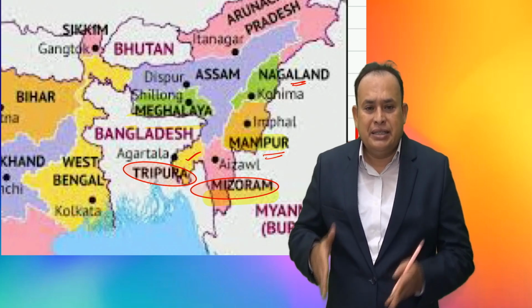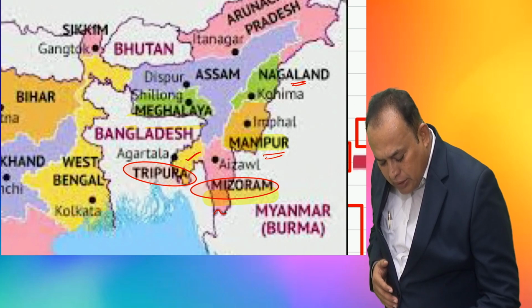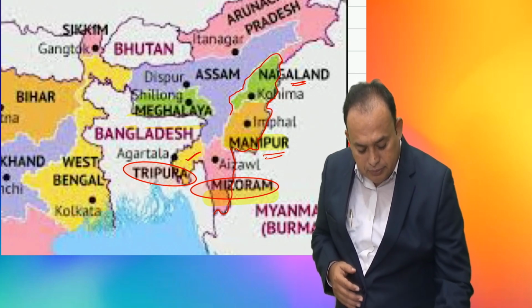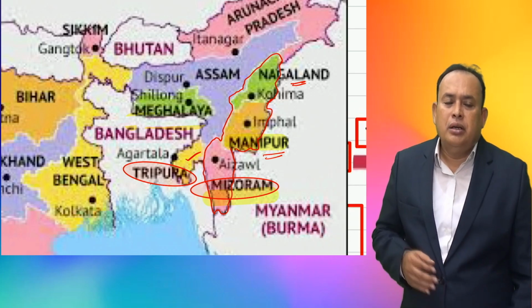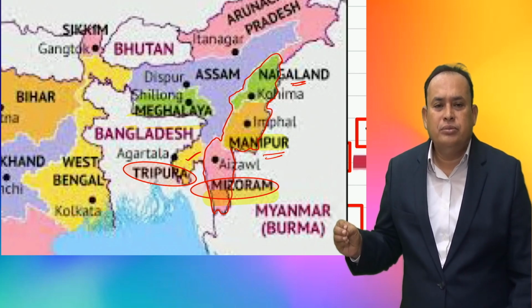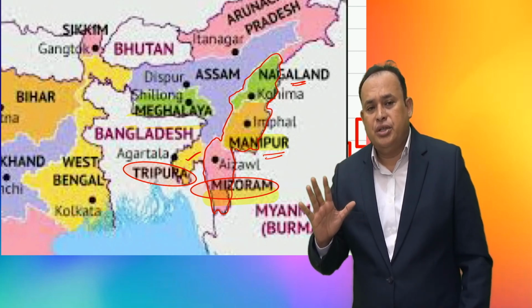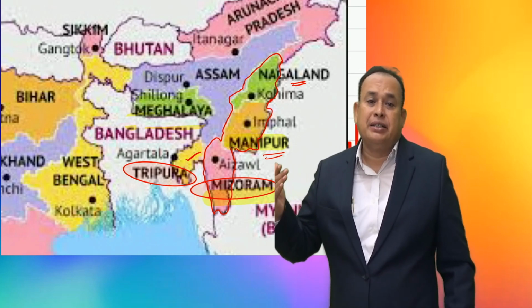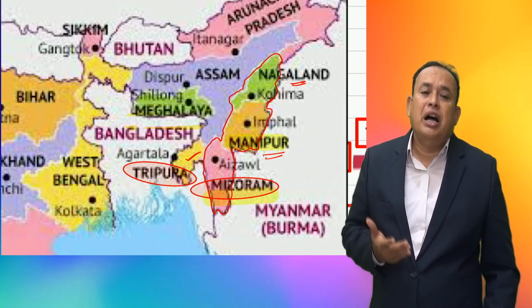Easy to remember. The same belt, you see, this particular border area, these states. Manipur, Mizoram, Nagaland, Tripura. Easy to remember. Aggregate turnover is 10 lakhs. If exceeded 10 lakhs, go for registration immediately within 30 days from the date of crossing that limit. Apply form GST REG-01, application for registration.